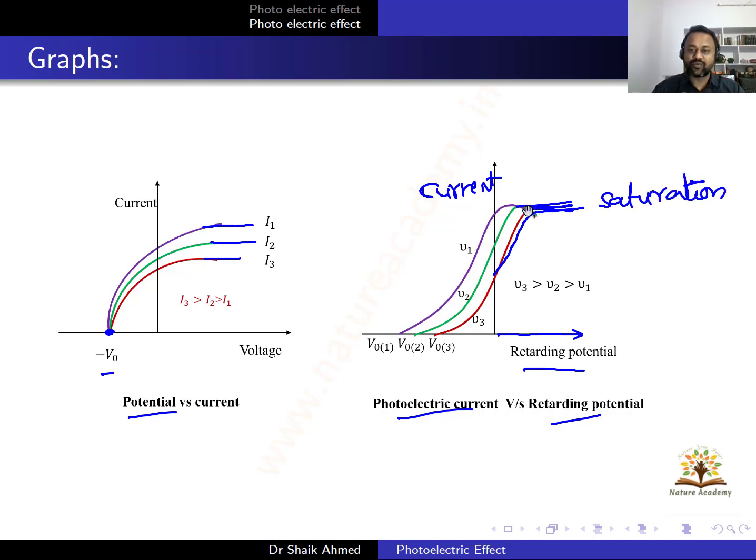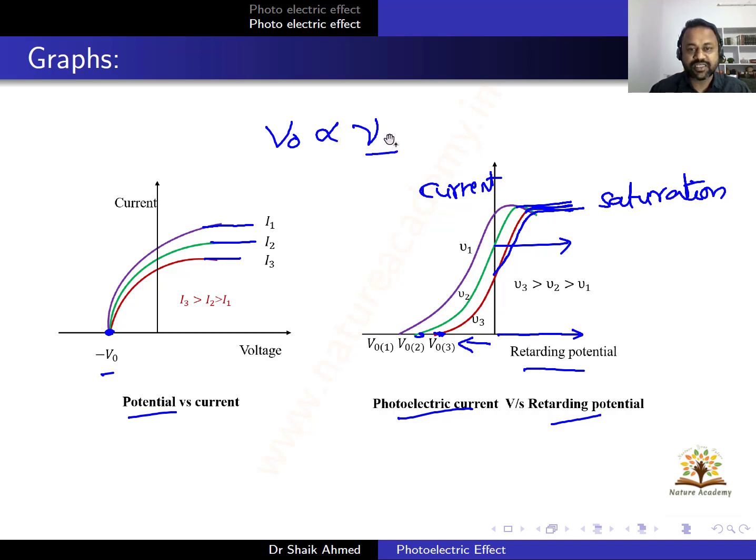To get a current of zero value, we have to apply the voltage in the reverse direction, and at a particular voltage, the kinetic energy of the electrons will become zero, and that voltage is known as stopping potential. Okay, so this is for one frequency. If you change the frequency, now I'm talking about the green one, the frequency value is different from the first one, then the stopping potential value will be increased, since the stopping potential V naught is proportional to the frequency.